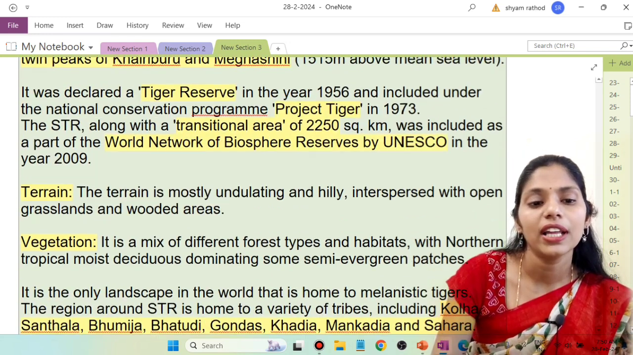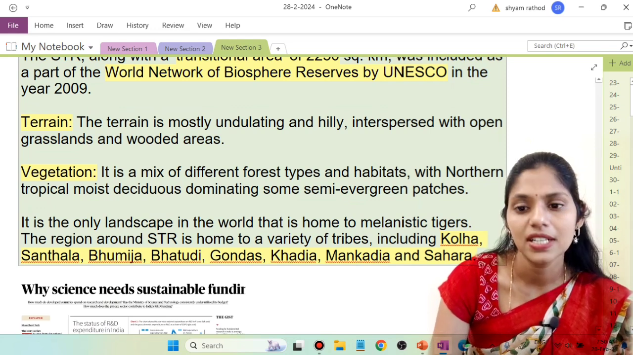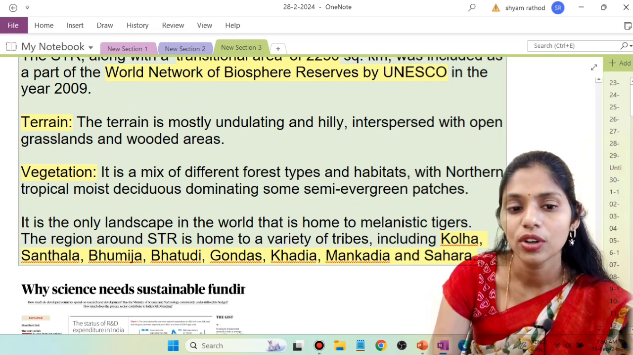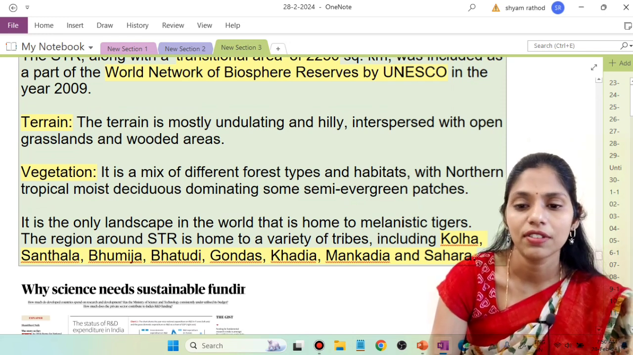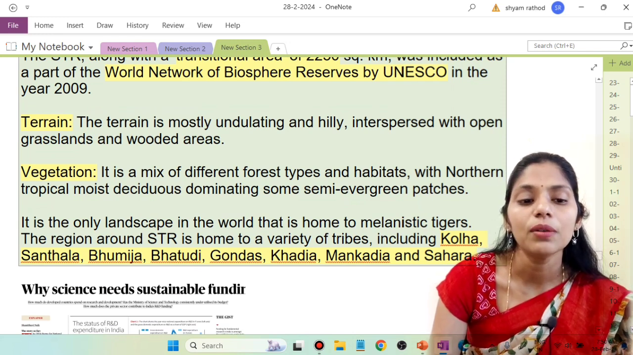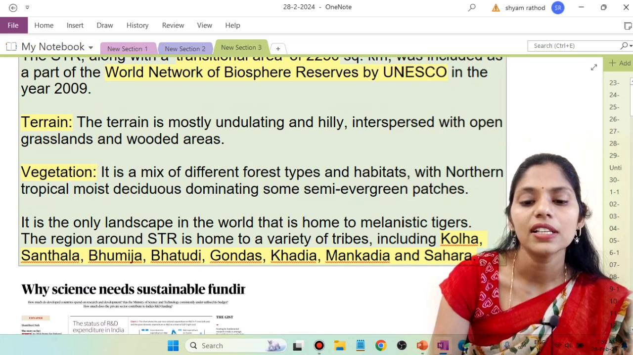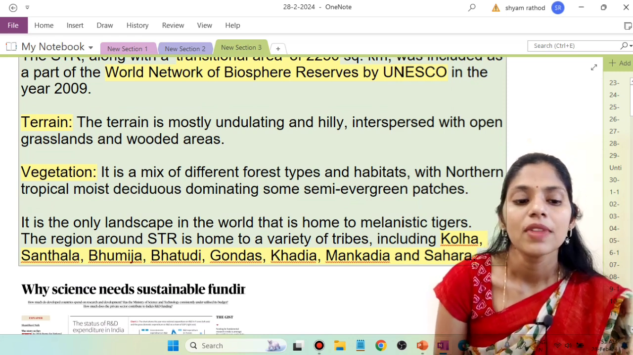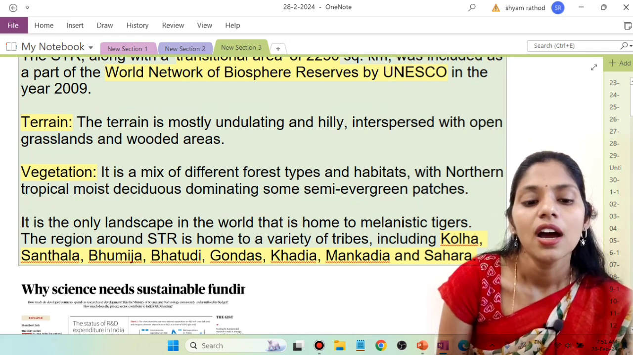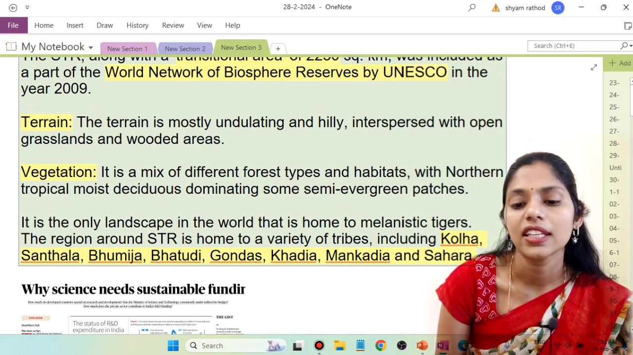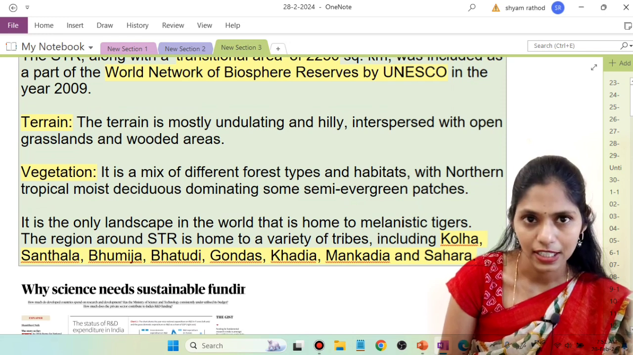If you are talking about the terrain, it is mostly undulating and hilly, interspersed with open grass systems and wooded areas. For vegetation, we have a mix of forest types and different habitats, with northern tropical moist deciduous forest. Even we have some important tribes like Kolha, Santala, Bhumija, Batudi, Gondas, Khadia, Mankadia, Sahara. These are some important tribal people usually present in this region.